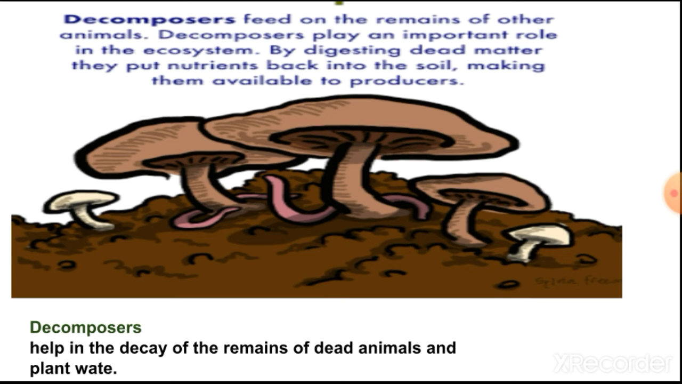Some living things such as bacteria and fungi help in the decay of the remains of dead animals and plant waste. They are called decomposers. After the animal dies, bacteria take birth in the remains, and these bacteria depend on the decay of the dead animals. So they are called decomposers. In this process, minerals present in the dead and waste material get mixed in the soil.